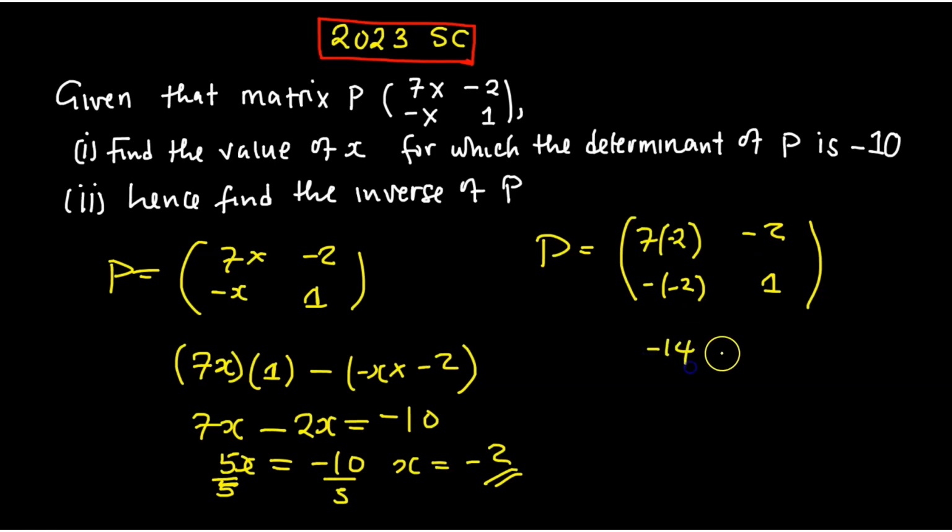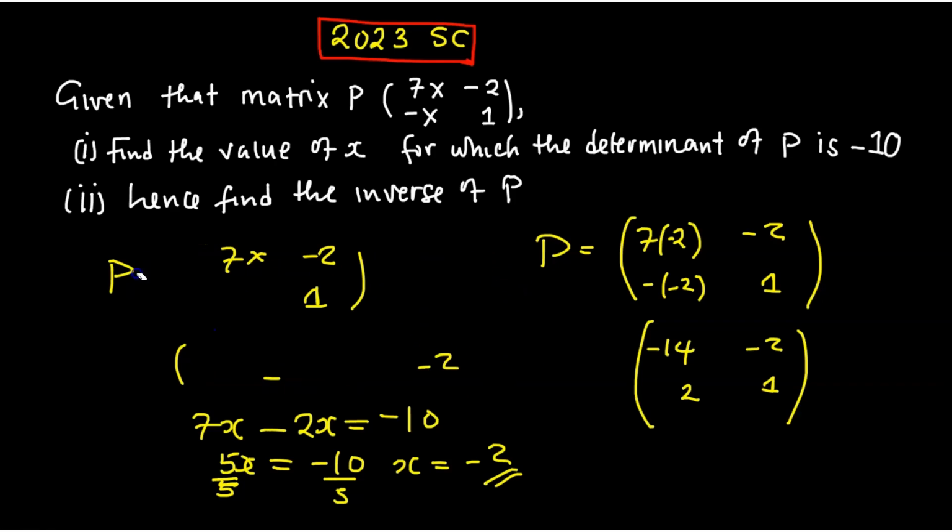Negative 14. Then negative 2. Then positive 2. Then of course here, let me just say a 2. And of course here a 1. So this is the original matrix. The original matrix you find by replacing the value that you found. Then find the inverse. So you're answering question B now.